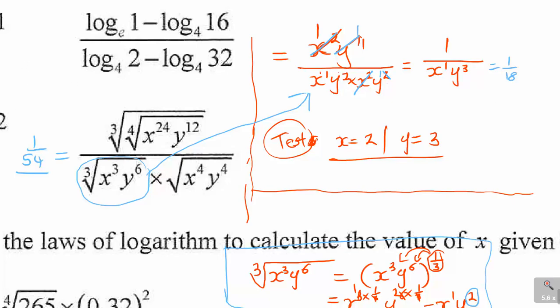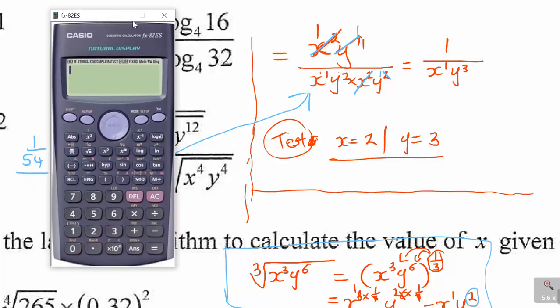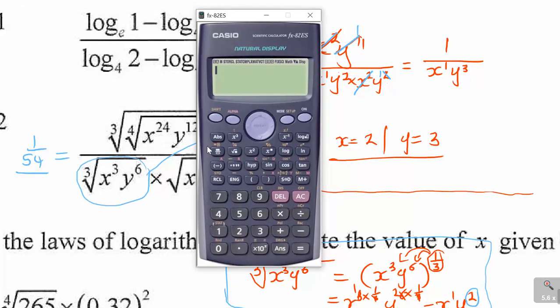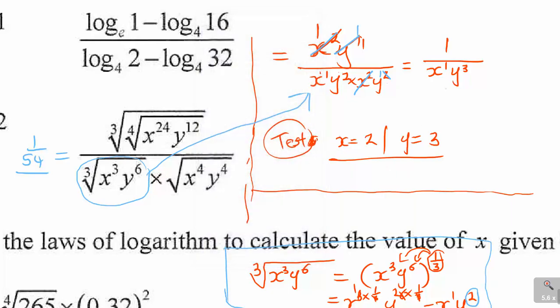So now if I take a calculator using the same x and y, remember x is 2, y is 3, so it will be 1 over x, which is 2 to the power of 1, which doesn't change anything, times y is 3 to the power of 3. If I do this, now I'm getting 1 over 54. So that is what I do to check if I made an error with my simplification. So then this answer now becomes correct.